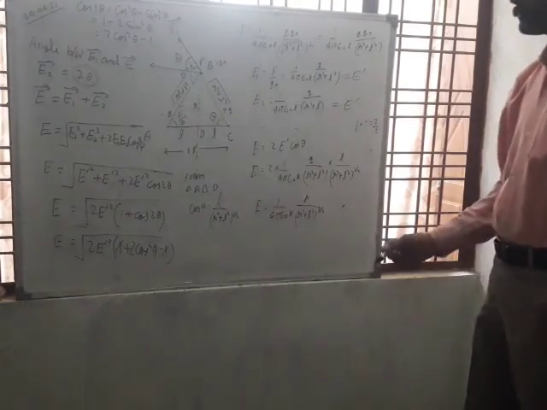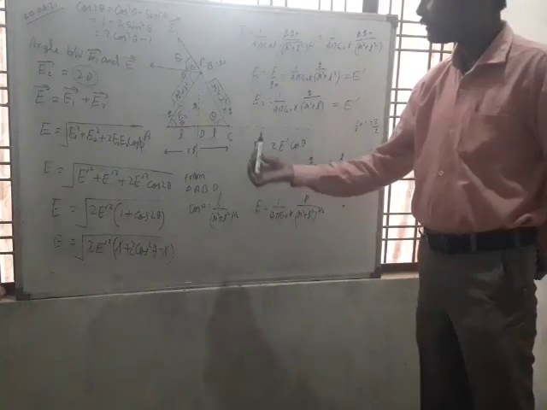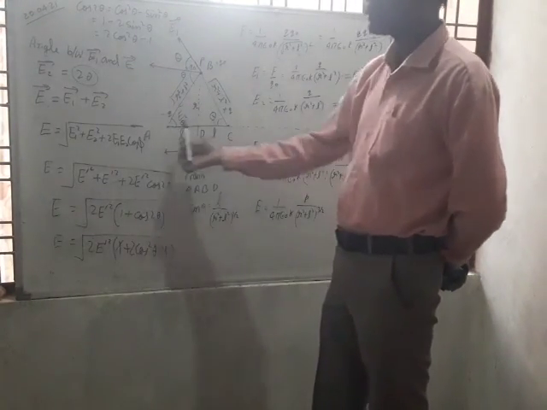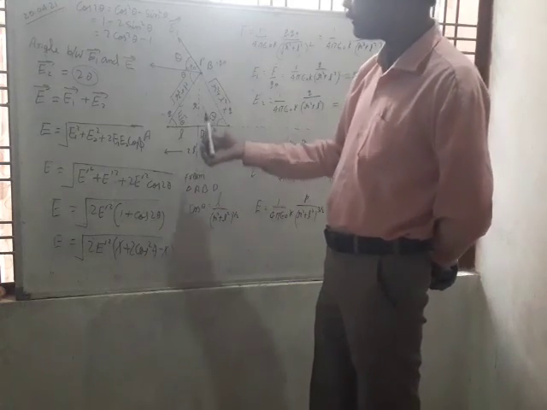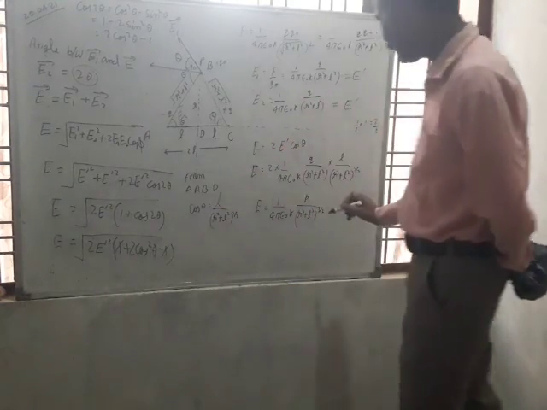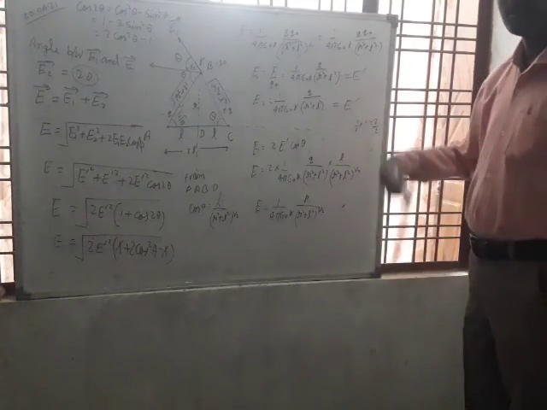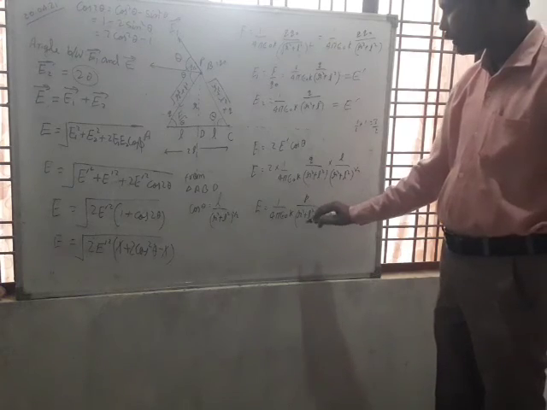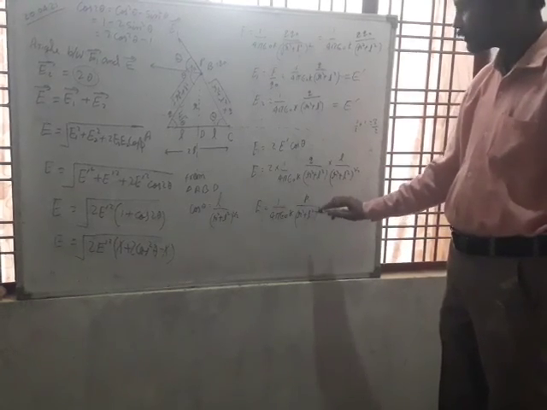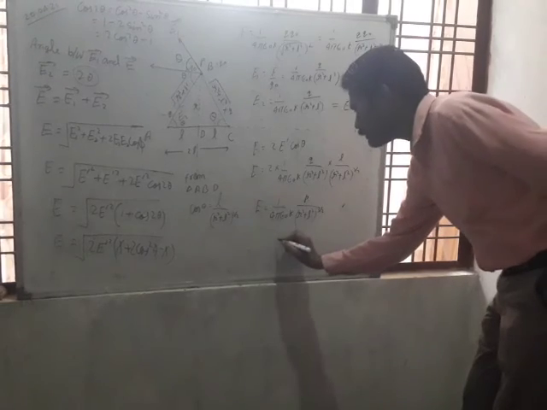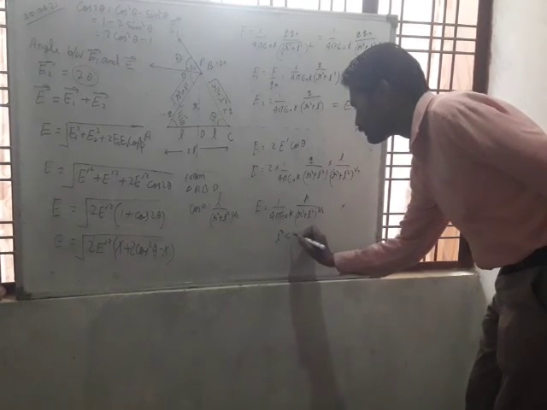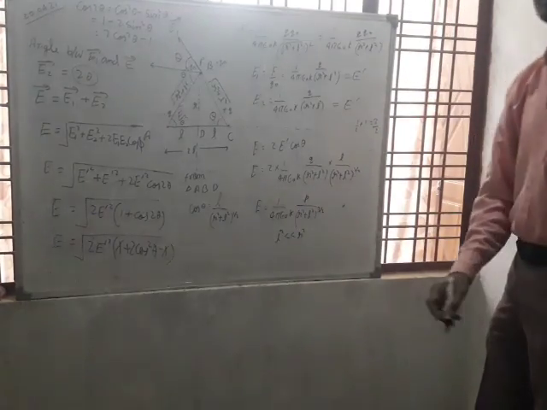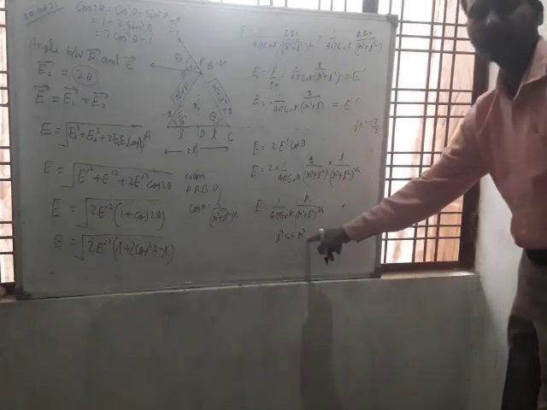And if we assume that the distance between the two charges, 2L, is very small, then L will also be very small, and the square of this distance will also be very small. So in comparison to R square, L square can be neglected. L square is much less than R square.